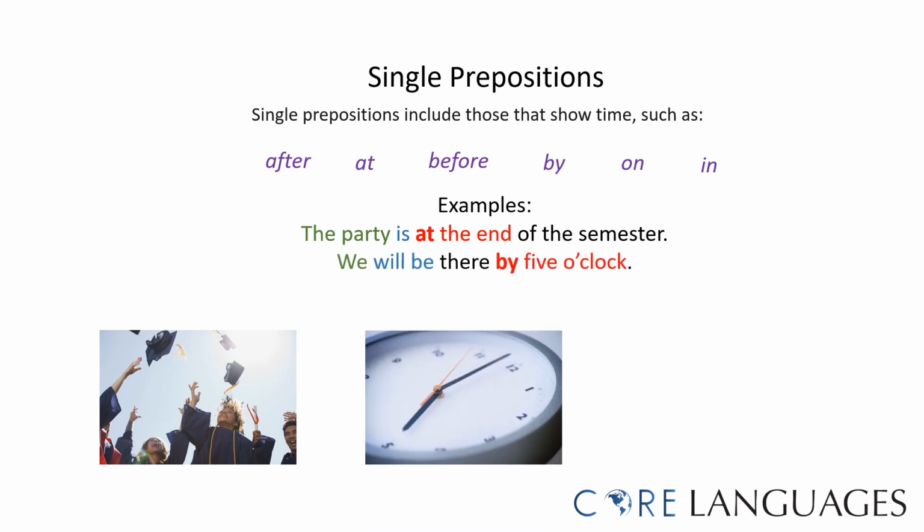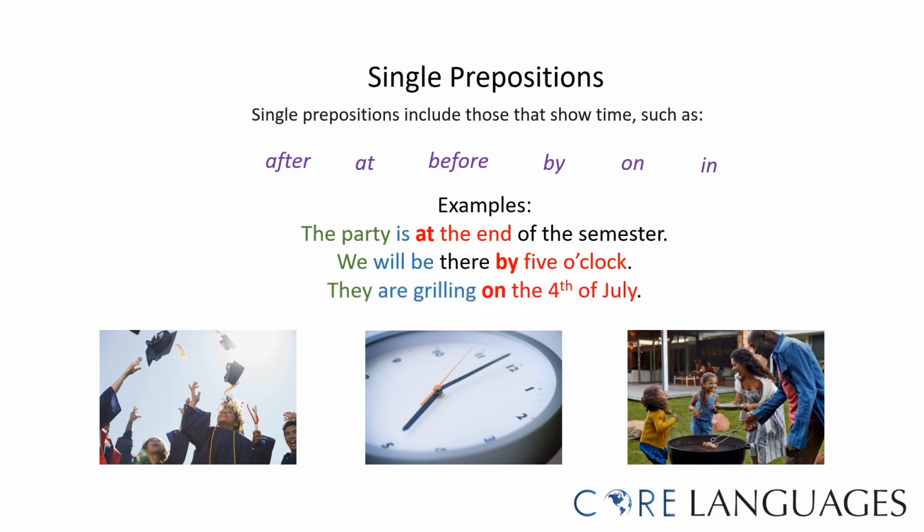We will be there by 5 o'clock. By is the preposition of time, and by 5 o'clock is the prepositional phrase. They are grilling on the 4th of July. On is the preposition of time, and on the 4th of July is the prepositional phrase.